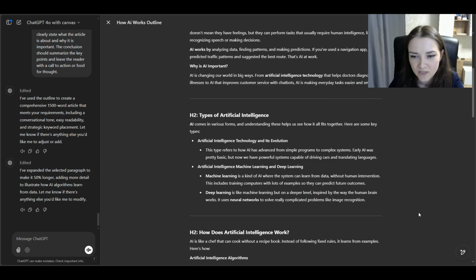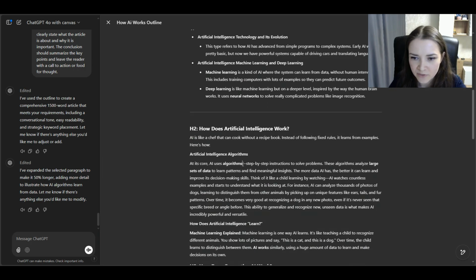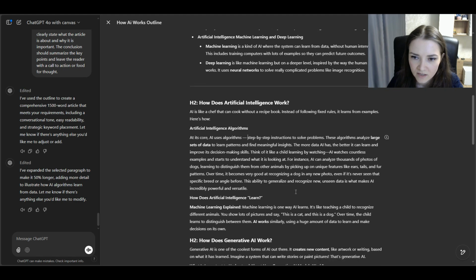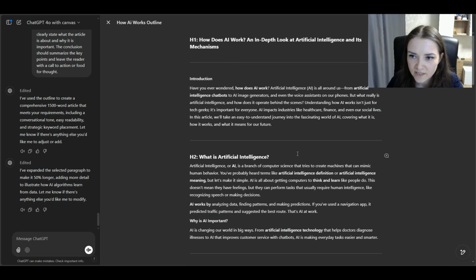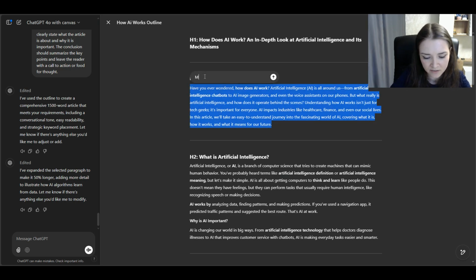Here you have it. So, if you don't like, for example, anything that is written, you can edit it here, or as you can see, it shows the markdown, which we don't want. If we don't like any part, for example the introduction, we can say things like, make this part more engaging.